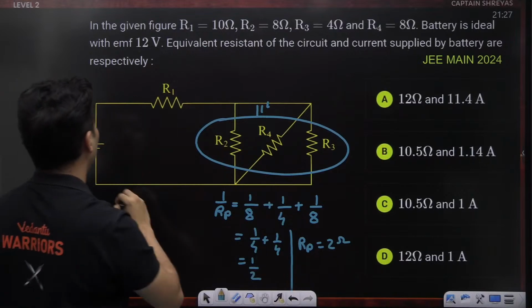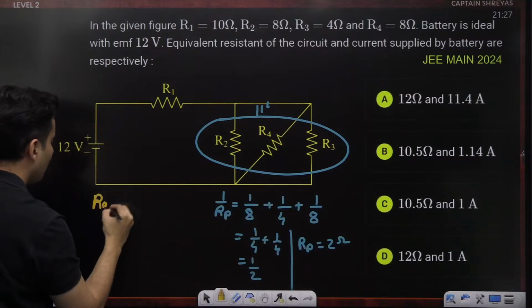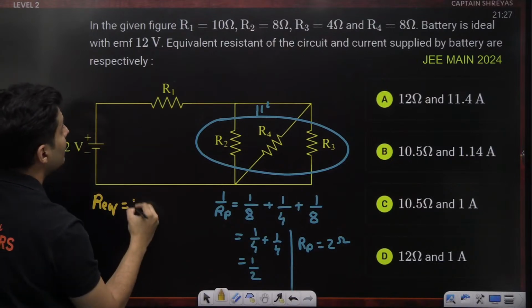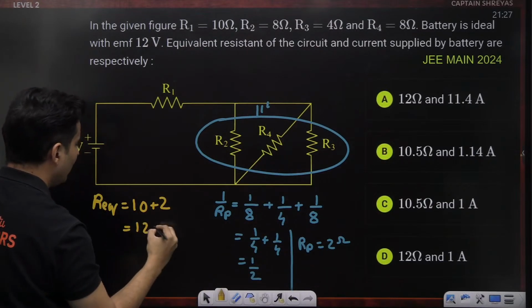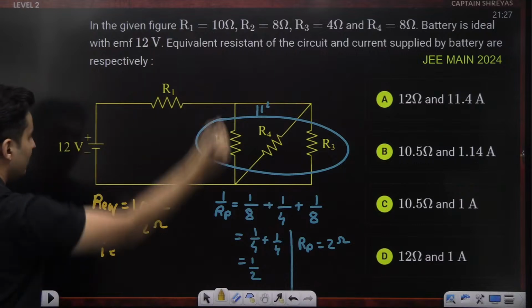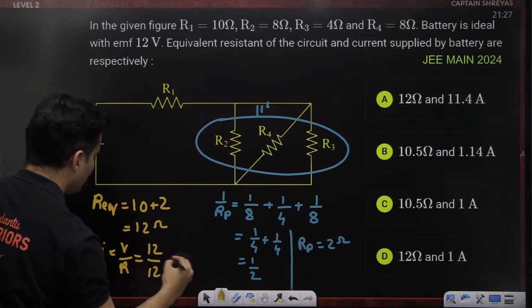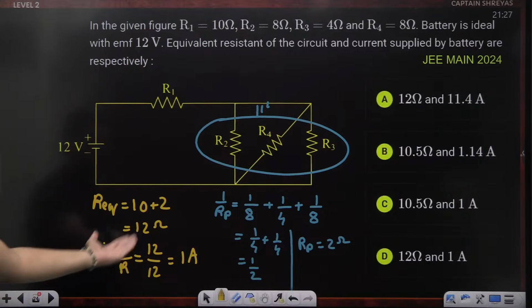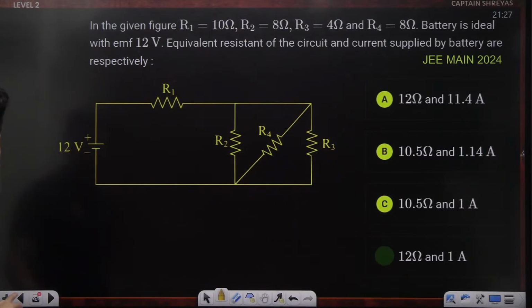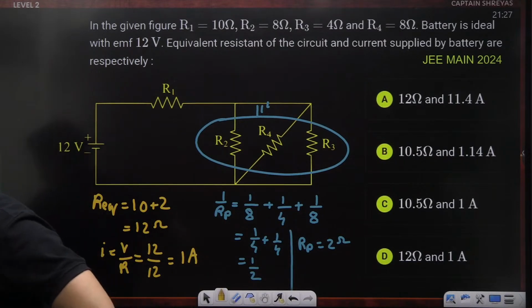R1 is how much? 10 ohms. So what will be the equivalent resistance of the circuit? The equivalent resistance of the circuit is R1, which is 10, plus this whole thing, which was 2. So that will be 12 ohms. So what is the current in this circuit? Voltage by resistance. So voltage is 12, resistance is also 12. So it will be 1 ampere. So 1 ampere is there in options C and D only. And the equivalent resistance is 12 ohms, which is option D, for IT Delhi. Yes, perfect. Very simple. I hope this is clear.